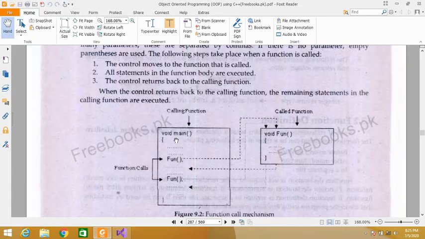Our program execution always starts from main function. So when the control comes to this line, the control will jump to the definition of this function here, and will execute this function, and after executing this function the control will again come back to here and start execution from here.